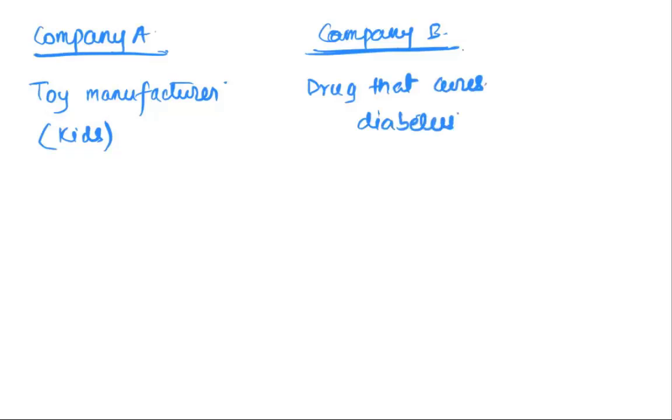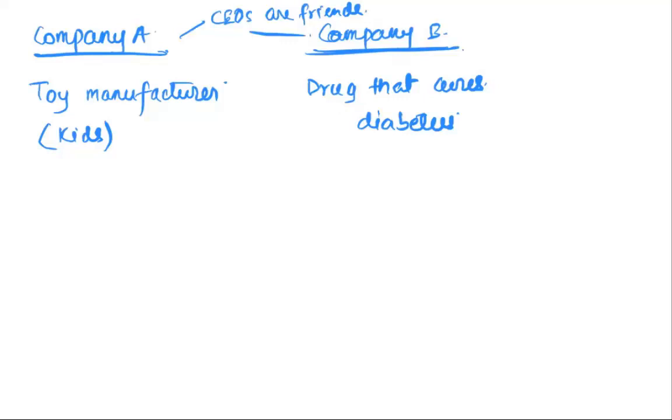And just like how the real world works, the CEOs of both these companies are friends. One company is a toy manufacturer for kids. The other is a medical company which produces a drug that promises to cure cancer, cure diabetes.